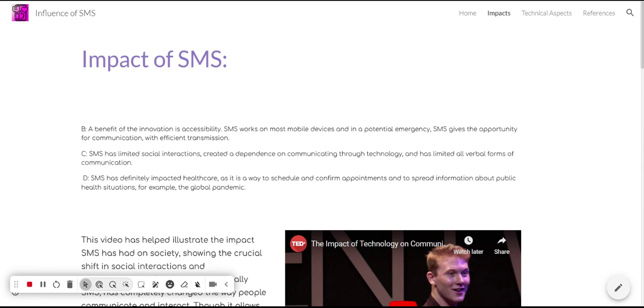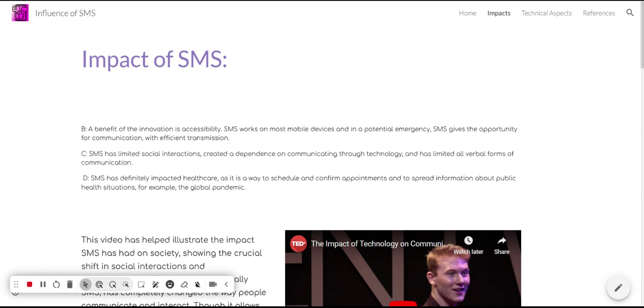Question C is, what are the limitations of SMS? SMS unfortunately has a lot of social limitations, especially limited face-to-face social interactions, and diminished verbal communication skills, because people fostered a dependence on communicating through these types of technologies. So it truly has limited social interactions.